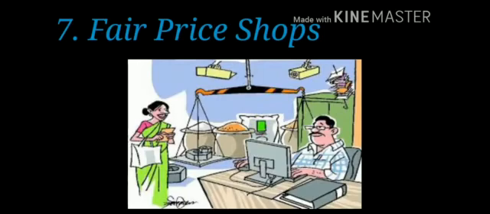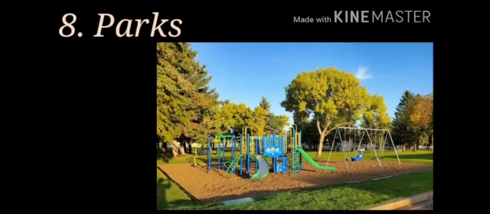Next, what are you going to learn? Fair price shop. A fair price shop is where we buy our basic needs, that might be wheat, rice, dal, and many more examples. Next are parks. Why do we go to parks? To take fresh air, we go for walking, we take our children to the park. This is a very good facility given by the government.